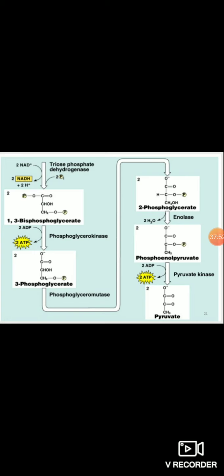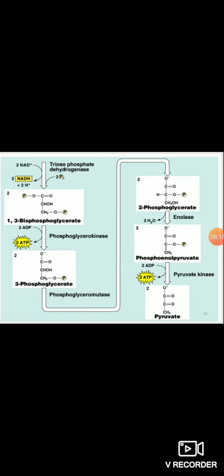and in this way the phosphoenol pyruvate is converted to the pyruvate molecule in the aerobic condition, and further in the anaerobic condition that pyruvate is converted into lactate by the lactate dehydrogenase enzyme. So we can see here overall, this is the last step. Phosphoenol pyruvate to pyruvate is an irreversible step, and this is also a rate limiting step.